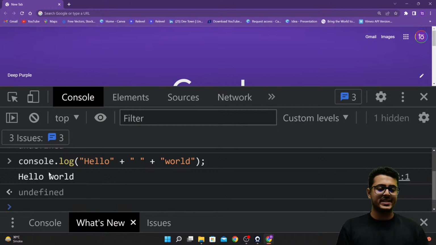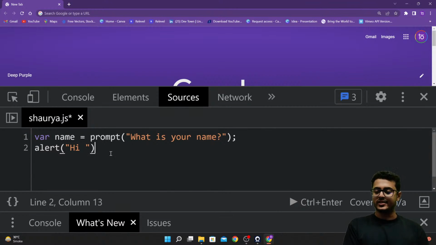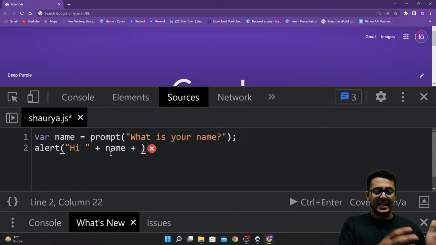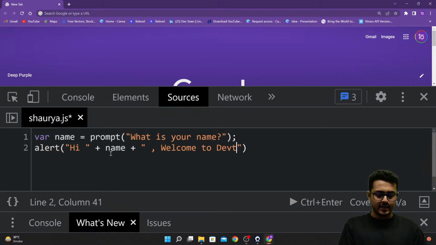Great, amazing, guys. The same thing we are going to use right over here as well to create an alert, where we are going to concatenate "Hi" and then a space. Then we are going to concatenate name, because that is also a string. You are taking in an input of the name of the user, so that is also a string itself. So Hi plus name plus again a space, because name does not contain any spaces inside of it. Welcome to DevTown.